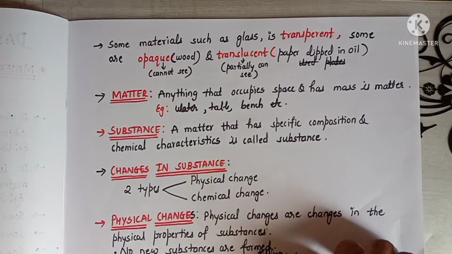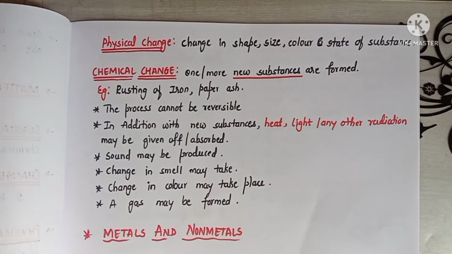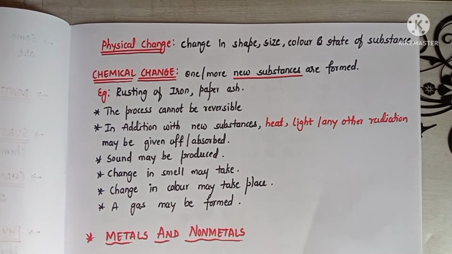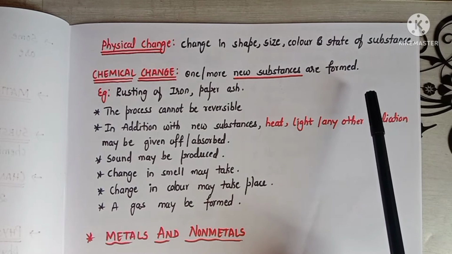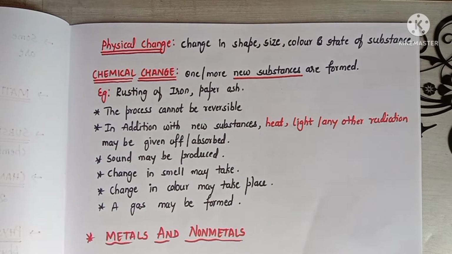Okay. Now let us understand chemical change. In chemical change, one or more substances are formed. For example, burning of a paper. After burning the paper, we get the ashes of the paper.